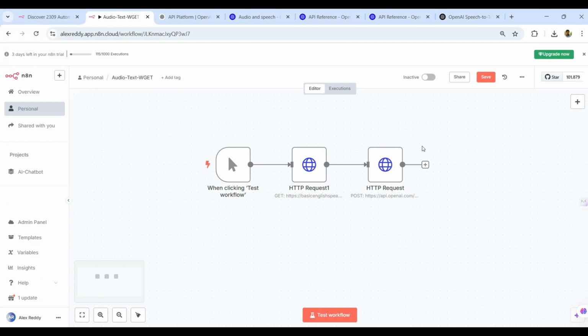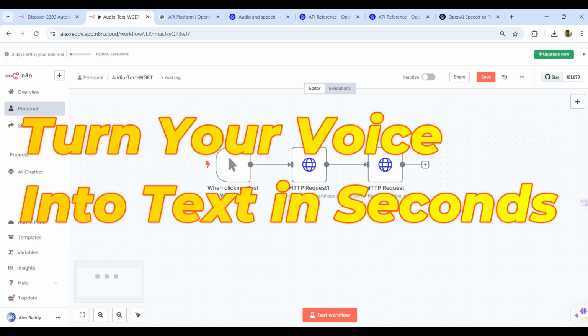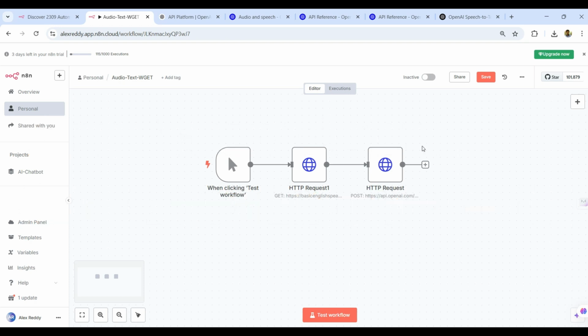Do you want to turn your voice into text within a second without writing a single line of any code? Yes, whatever you heard is right. Today we try to discuss how to convert a speech into text in the N8N platform with the OpenAI model that is nothing but Whisper. All these details we try to discuss in today's video. Without further delay, now let us jump into the session.